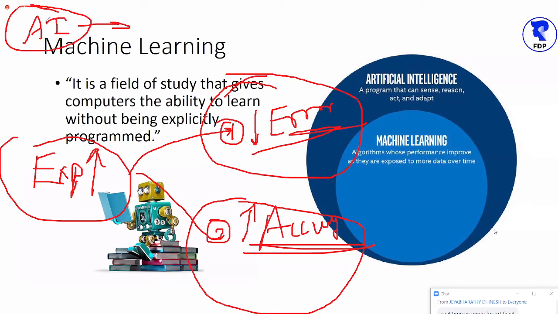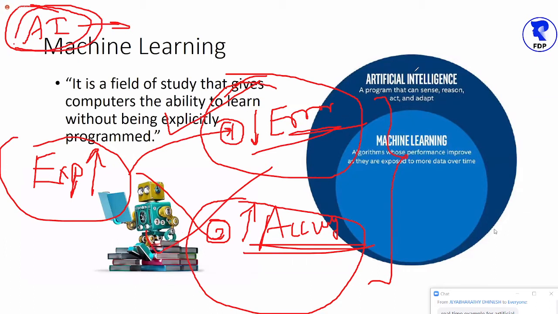Please remember, our main focus is to reduce the error. Our main focus is not to increase the accuracy. We always try to reduce the error, even though the meaning and the feeling of both statements are the same: that I need better performance. Both statements say that more experience means better performance. But for better performance, in all the AI projects of the world, they try to reduce the error.